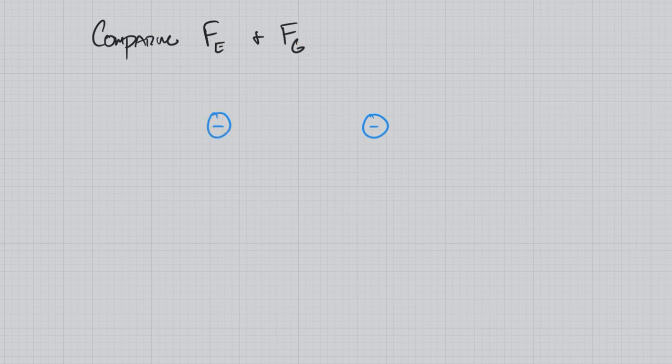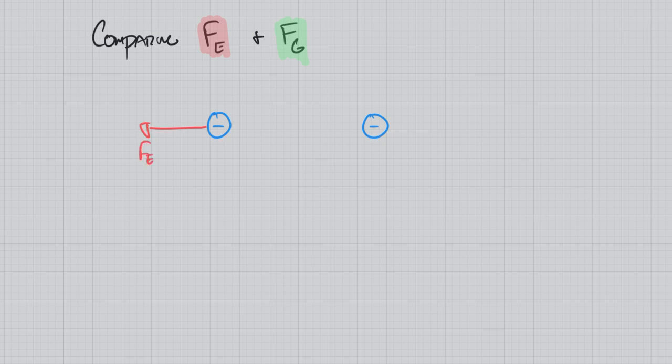So if we take a look at two electrons, they obviously want to repel one another, but they also want to attract one another based upon their gravitational components. So we're going to do electric in red, and we'll do gravitational in green. The electric forces are going to try to repel.